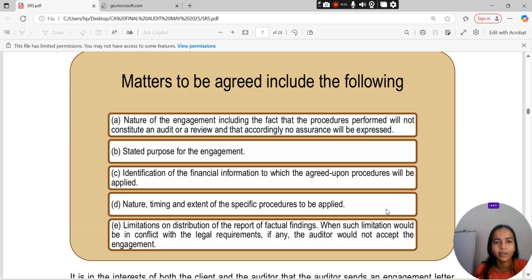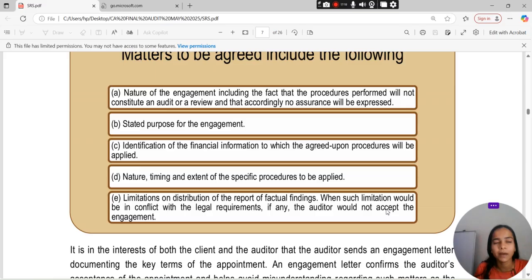What are the matters that are agreed to be included? The nature of the engagement, including the fact that the procedures performed will not constitute an audit or a review and that accordingly no assurance will be expressed. So we have to state that this is neither an audit nor a review, nor does it provide any assurance. The stated purpose of the engagement, because we are simply reporting on the factual findings relating to accounts receivable, payables and whatever the case may be.